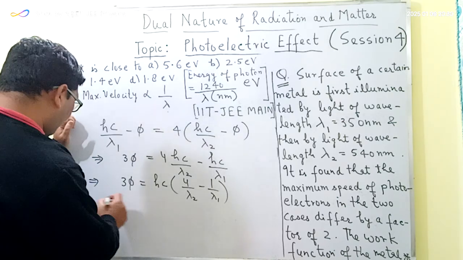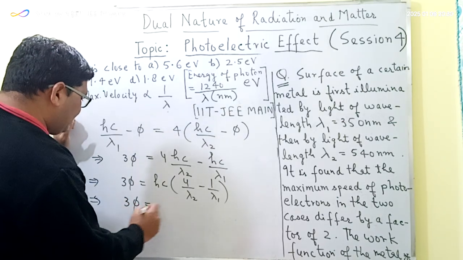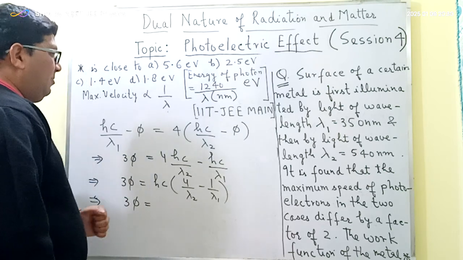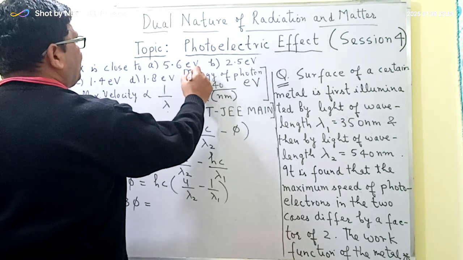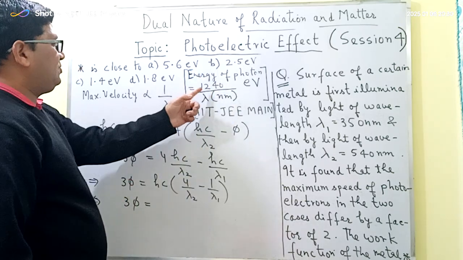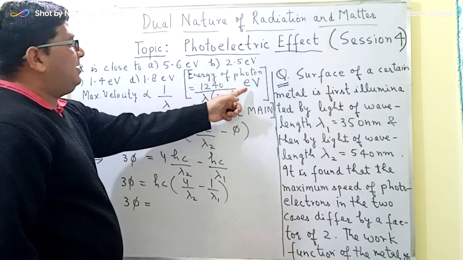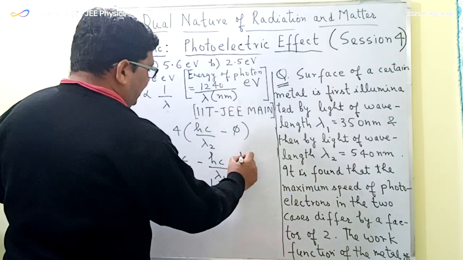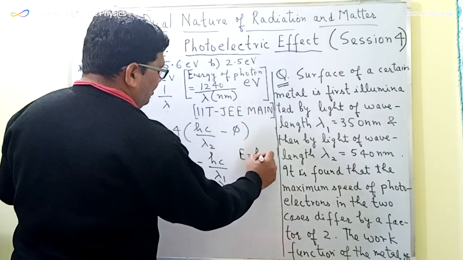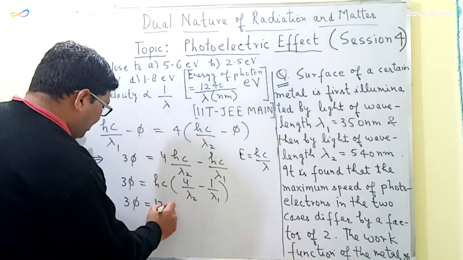So from this equation we can write 3 phi is equal to, now here the energy of the photon is given as 1240 upon lambda, where lambda is in nanometer and the unit is electron volt. We also know that E is equal to hc upon lambda, so here the value of hc is equal to 1240.